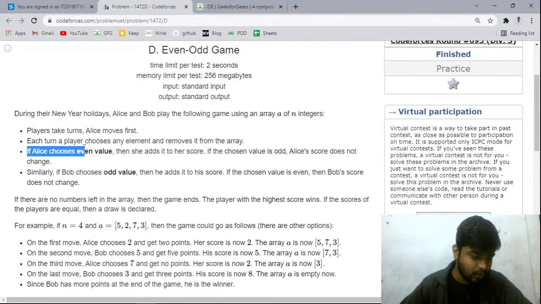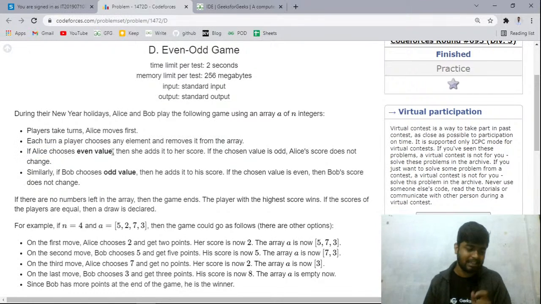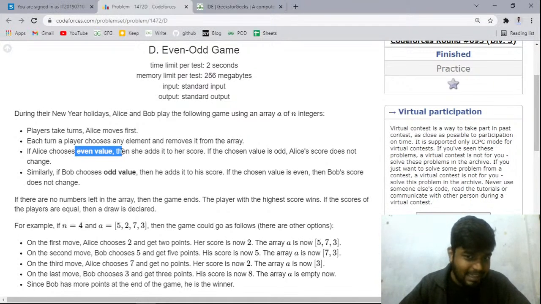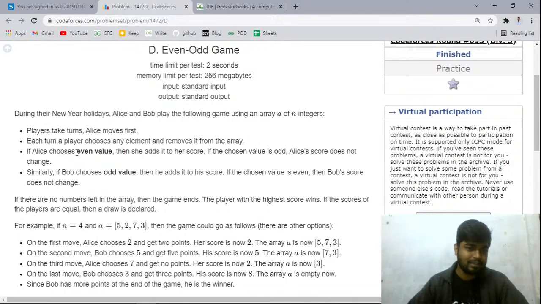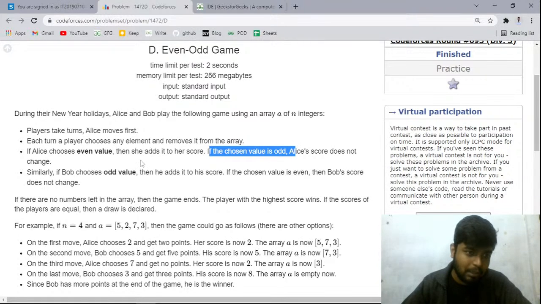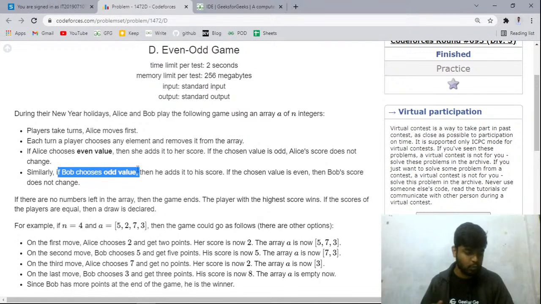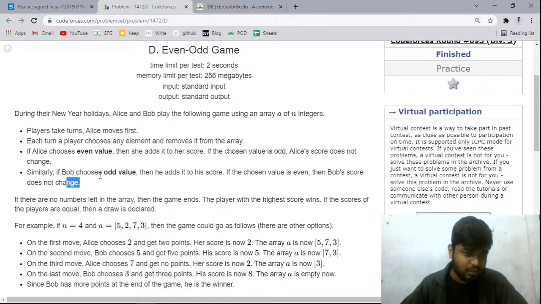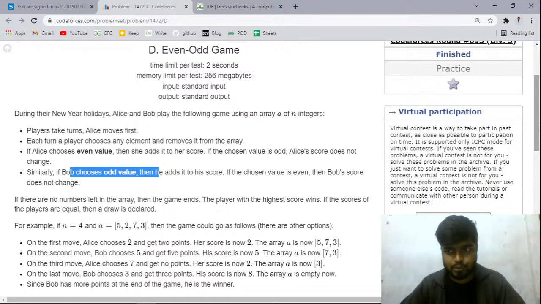If Alice chooses an element that is even, then Alice's score will increase by that even value. Let's say that even value is 2, then her score will increase by 2. If she chooses an odd value, then her score will not change. Similarly, if Bob chooses an odd value, then his score will increase, otherwise his score will not increase. And Bob, if he chooses an even value, then his score will not increment. If he chooses an odd value, then his score will increment, right?